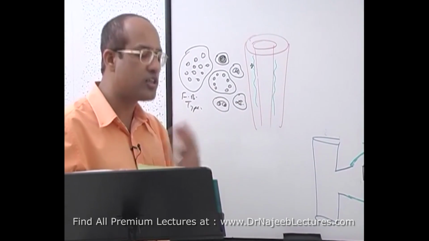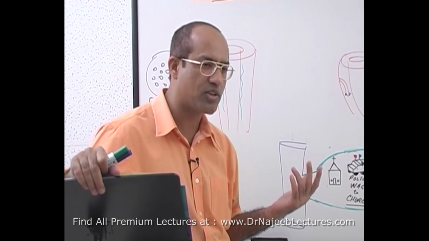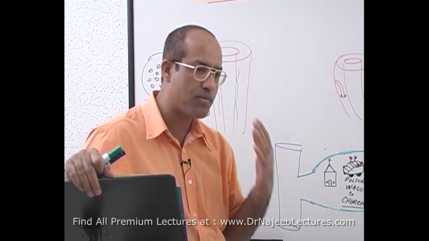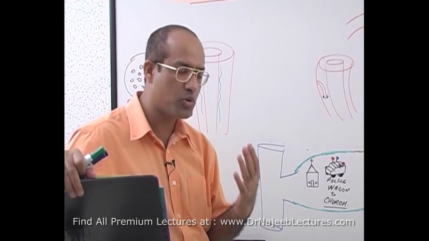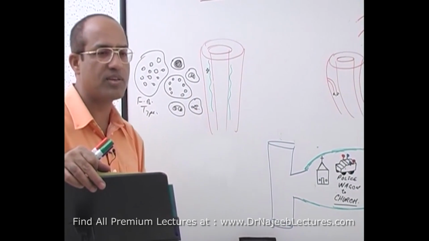But in about 20 to 30% of patients with temporal arteritis, there may not be typical giant cells or typical granuloma. You may find mononuclear inflammatory cells scattered throughout the media of the vessel.